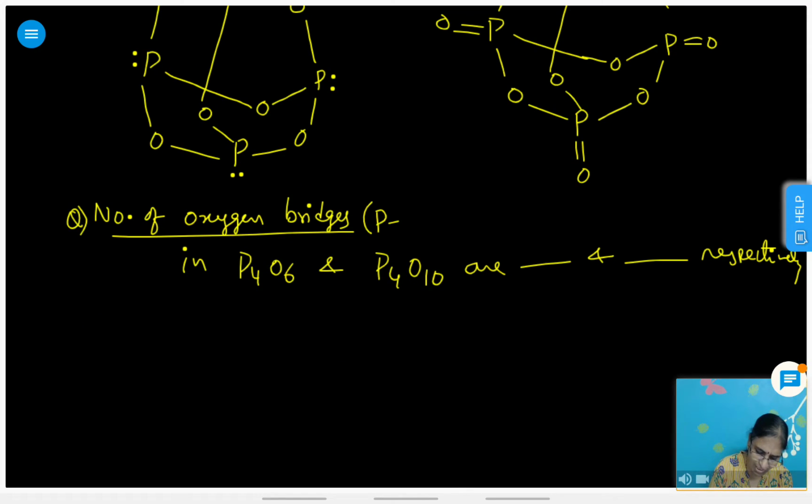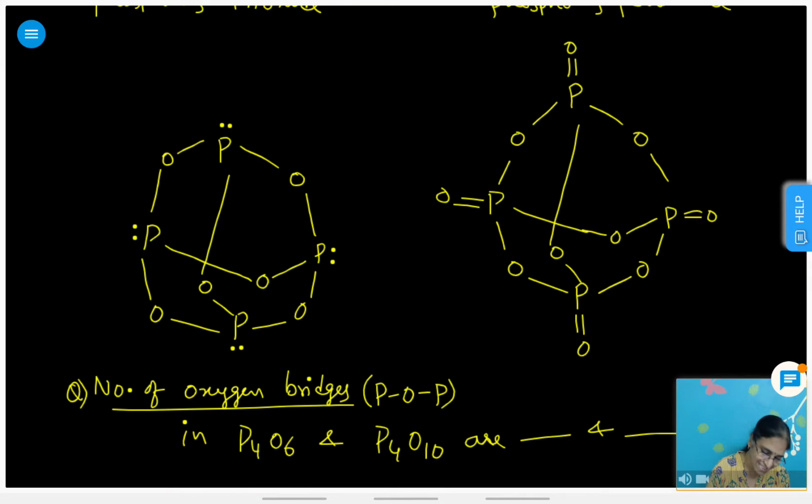Oxygen bridges are also called POP bonds, right? Now tell me the answer. Yes, very good. There are 6 POP bonds because edges and phosphorus are joined by oxygen. In both, this oxygen acts as an oxygen bridge, that is 6 and 6.